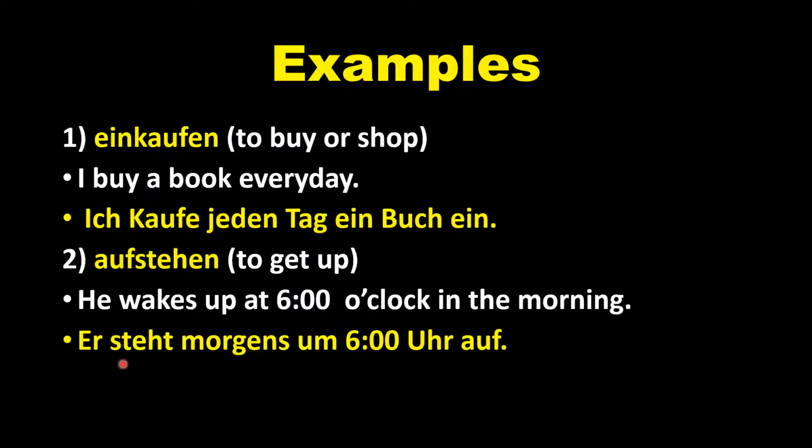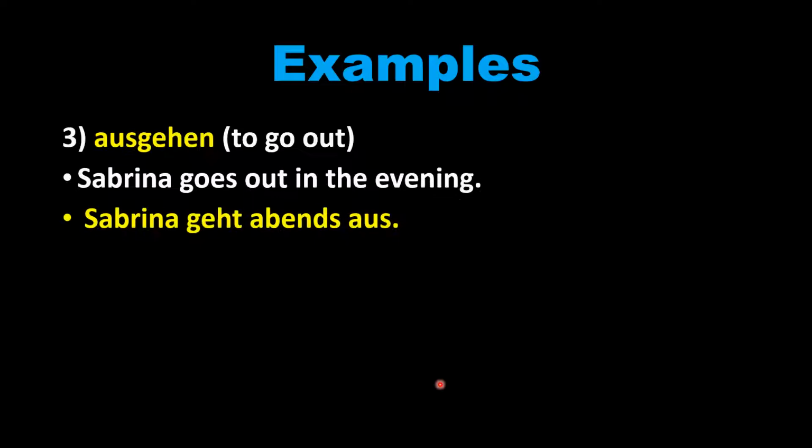Steht, we have to conjugate the verb stehen according to the subject, that is the pronoun. Steht morgens 6 Uhr auf. That is how we use it in the sentence.